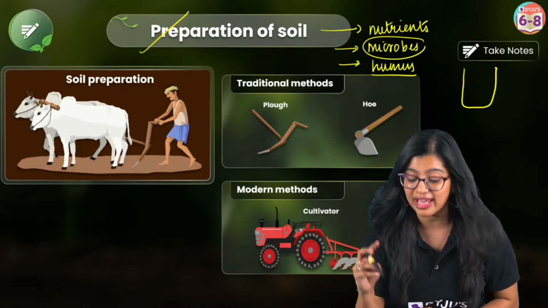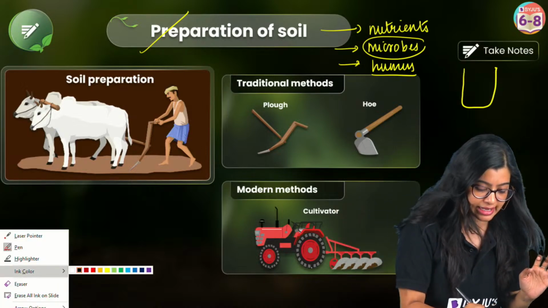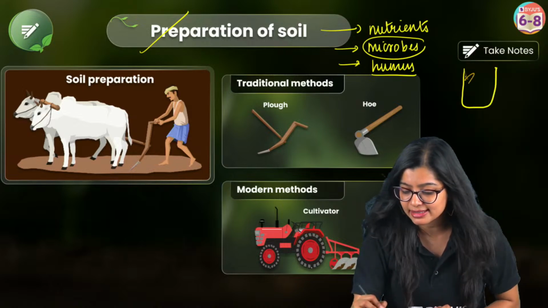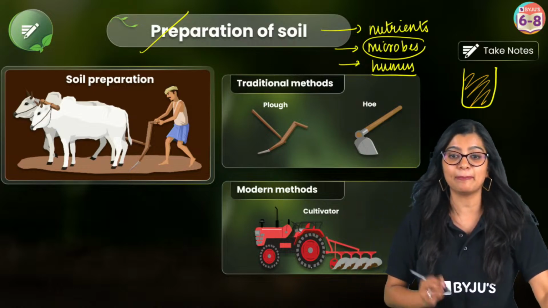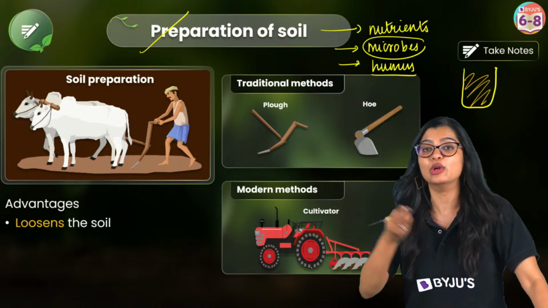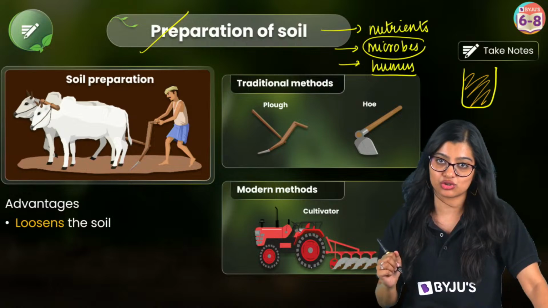But if I had made this very loose, right? If the soil was very loose, then it's going to be very easy for the root to grow. It will be very simple for it to grow, which is why we will loosen the soil and we will turn the soil, right?